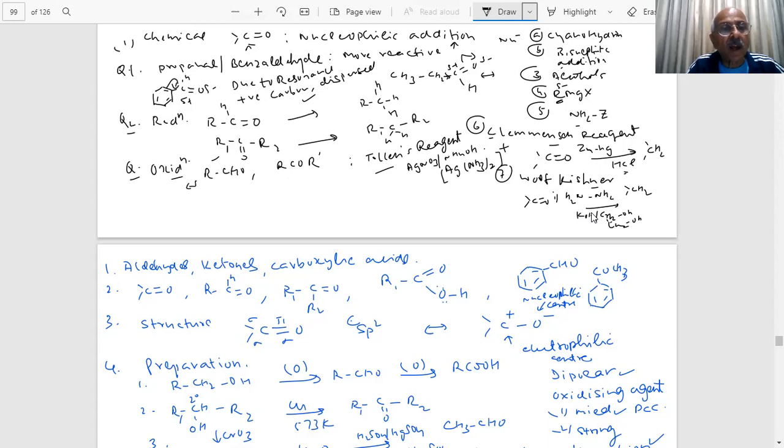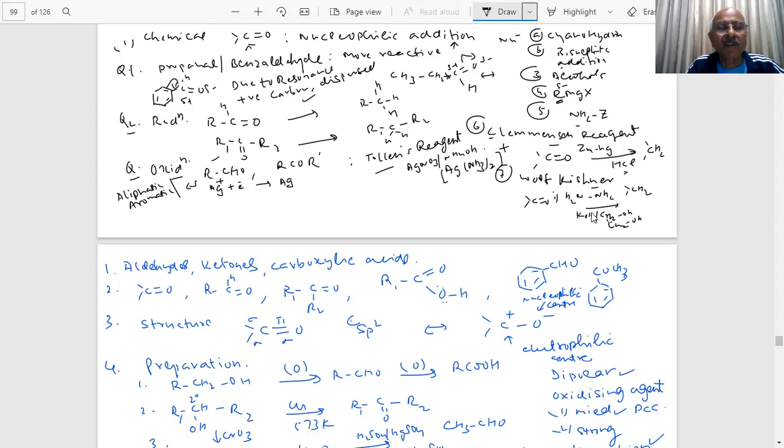Both aliphatic and aromatic aldehydes will give this Tollens reagent test, students. Yes, sir. Formation of silver mirror. So what is the change in the oxidation state, student? Silver +1 goes to, very important question, 0. It is reduced to 0.